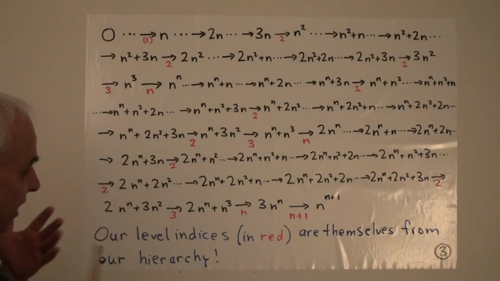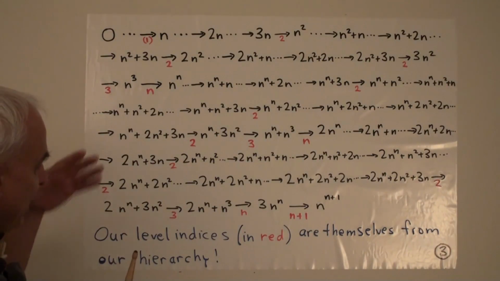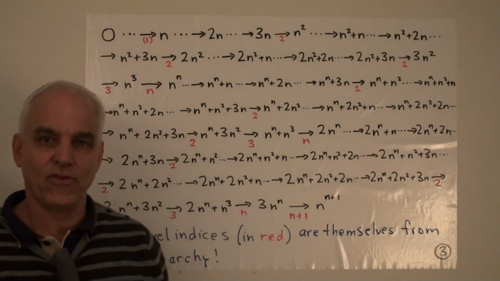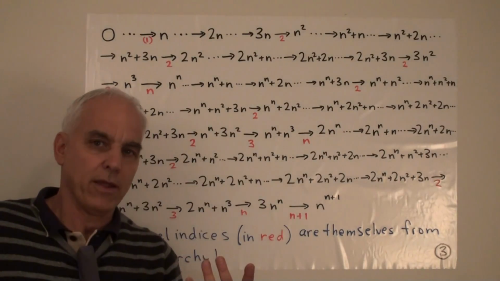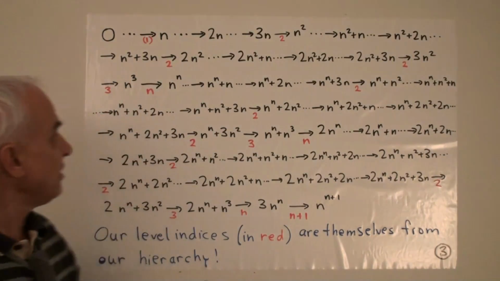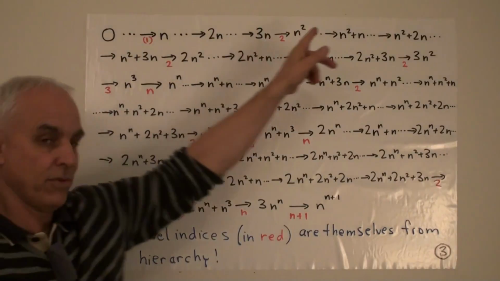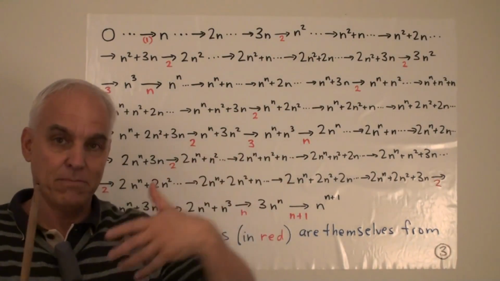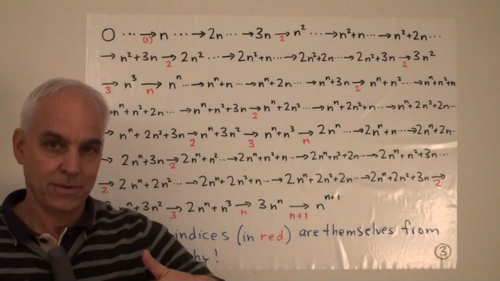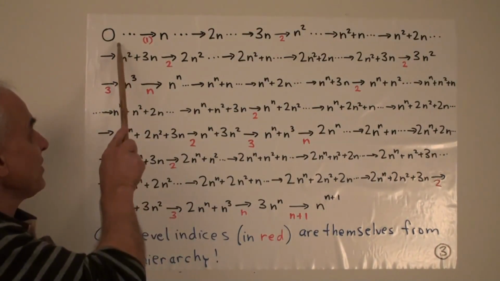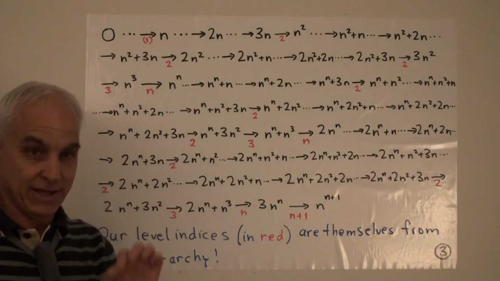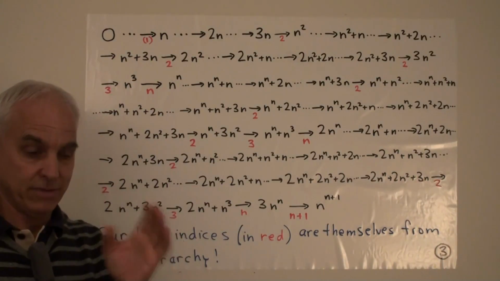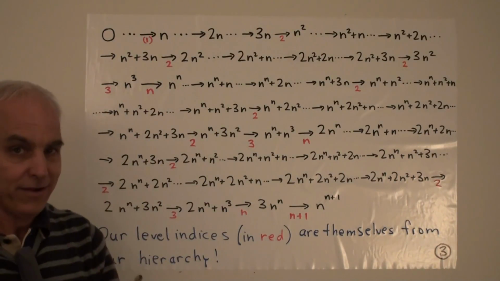So the level is reflected in the exponent here. Another thing that we start to see is that the red indices themselves are doing something which is not so much different from what the black sequence itself was doing, except much more slowly. Okay. So you can think of the successors, if you like, as being almost like level 0 limits. We haven't said that, but you can think about it that way.